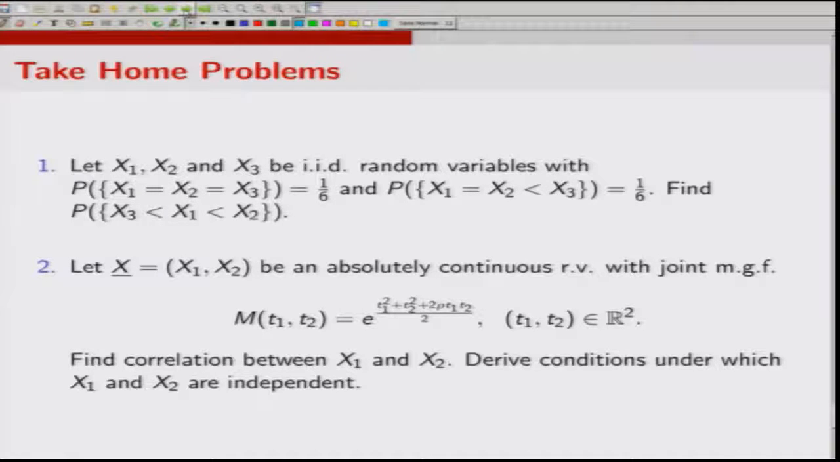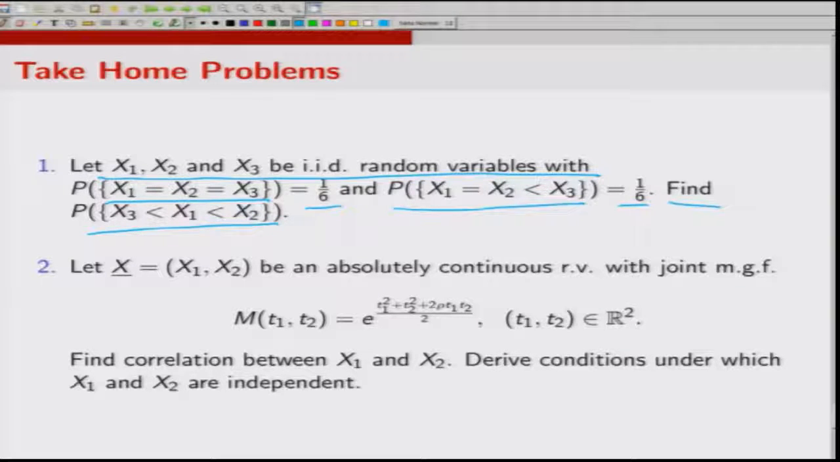Now, before I conclude, let me give the following two take home problems. So, let x 1, x 2, x 3 be IID random variables with probability x 1 equal to x 2 equal to x 3 being 1 by 6, and probability x 1 equal to x 2 less than x 3 being 1 by 6. Find the probability x 3 less than x 1 less than x 2.